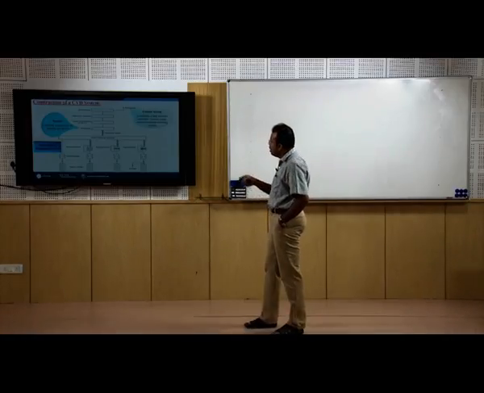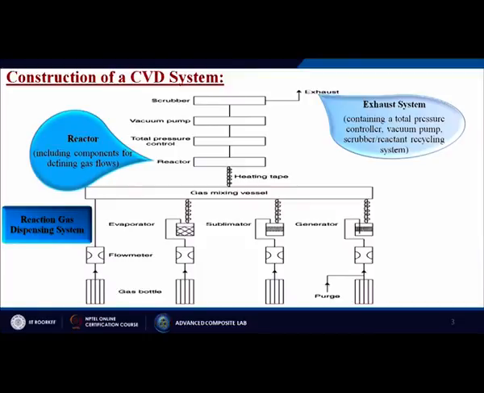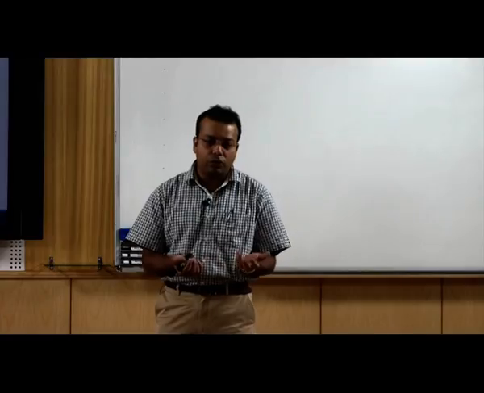Here is a general idea about the construction of chemical vapor deposition systems. What are these? First we have reaction gas dispensing systems. We have certain flow meters, gas bottles, a sublimator, a generator and an evaporator. When the mixing is taking place, if there is any humidity it can remove that humidity, and if there is any impurity it can remove those impurities.